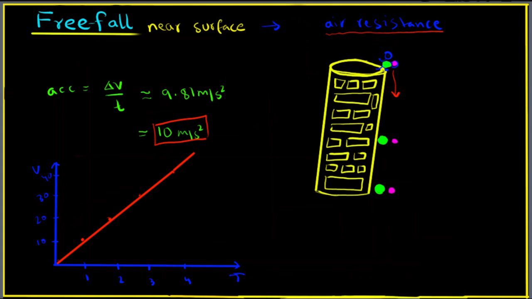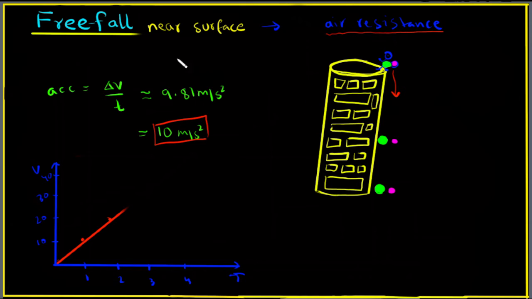what is the change we are going to observe? The change that we are going to observe is going to be like this. The ball is first accelerating at 10 meters per second squared, but once the force of gravity gets equal to the air resistance,